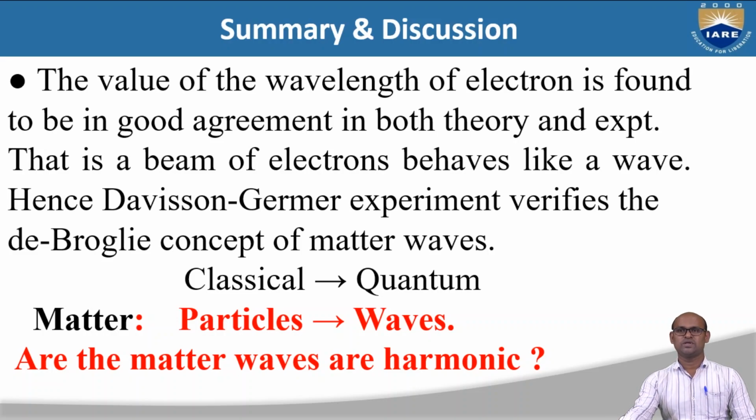So in this lecture we have discussed wave-particle duality and the de Broglie hypothesis. We first started with what is a particle, then what is a wave, and then we discussed the properties of matter waves. Then in the Davisson and Germer experiment, we proved that these matter waves do exist in nature. The next question is whether these matter waves are harmonic in nature. That is the next question which we are going to answer in the next lecture.